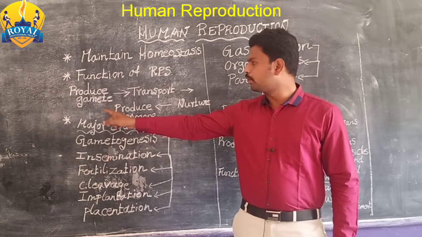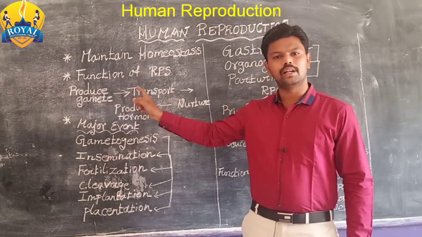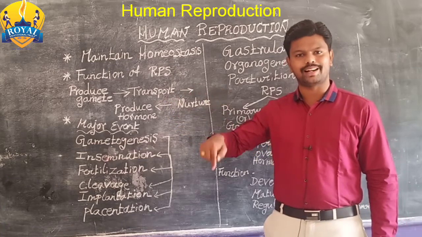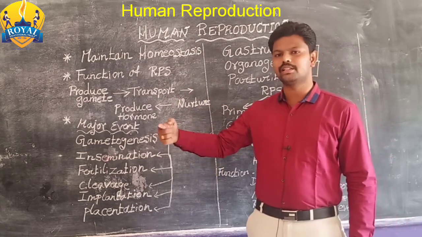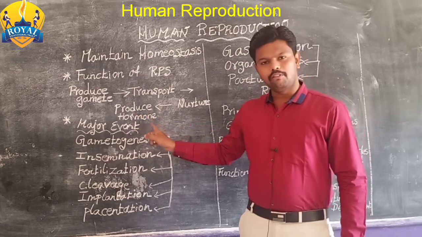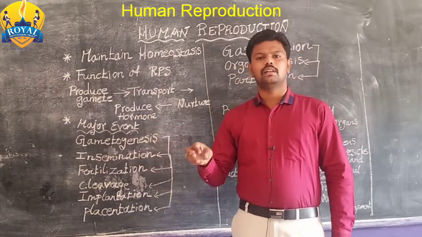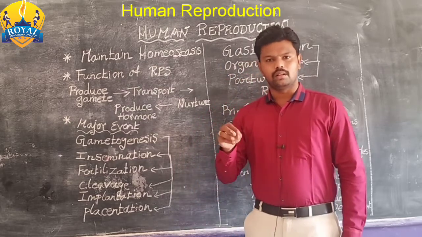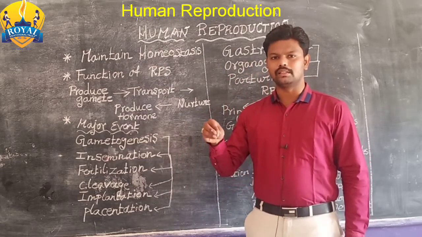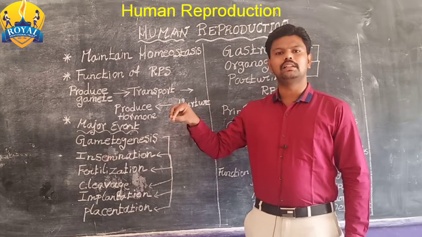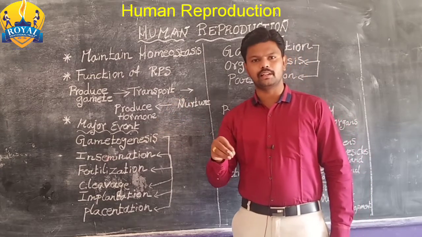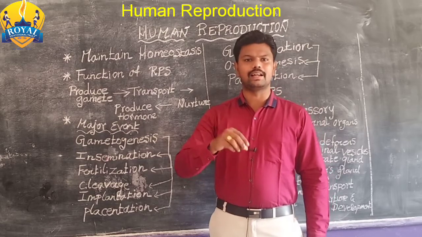First, it will produce the gametes. Then the gametes will be transferred to the reproductive tract. Then fertilization will occur. For this process, the hormones are helpful to the function. Reproductive organs are induced by the endocrinal hormones, hormones which are secreted by endocrine glands.